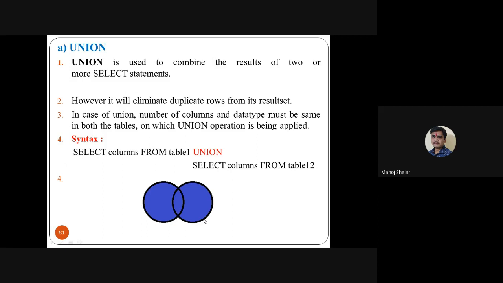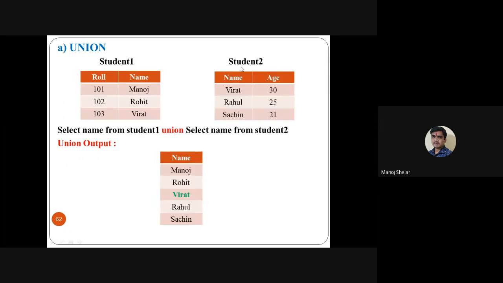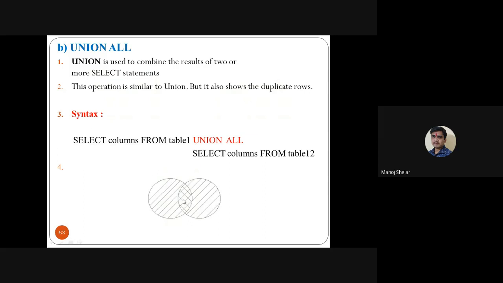Okay, so simple union displays a common element a single time. A simple example: student one table, student two table. Here the names are Manoj, Rohit, Virat in one, and Virat, Rahul, Sachin in the other. So simply select name from student one union select name from student two. So the output is Manoj, Rohit, Virat, which is common in both tables so shown a single time, Rahul and Sachin. So this is the output of the union operator. Union all means duplicates are displayed, meaning the common element is displayed two times, with all elements of both sets.